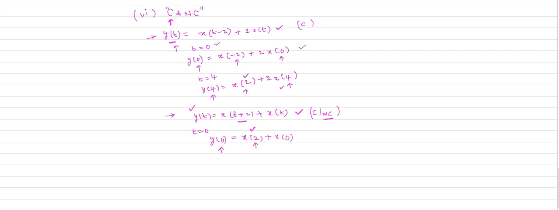All practical systems are causal systems only. If the system is causal, we can realize that system in practice. If you want to realize the system, it must be a causal system.